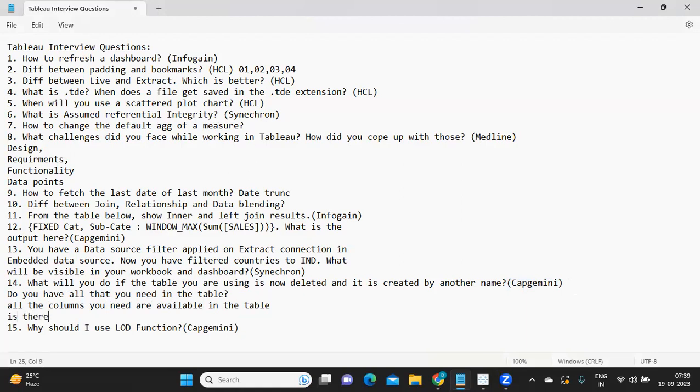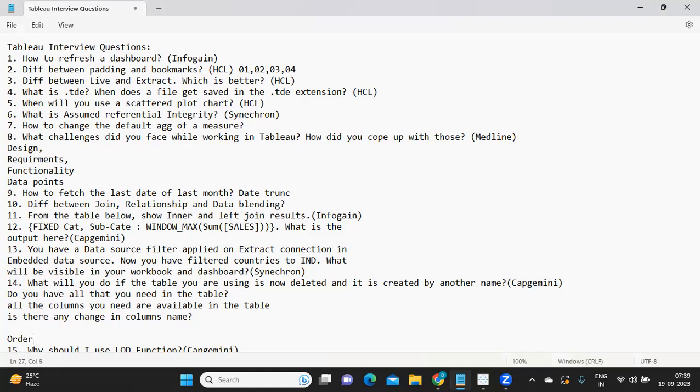Is there any change in column names that you need to identify? If there is any change in the column names, then Tableau will not recognize that. Example, order ID is there. Instead of order ID, they have renamed it as order number. Now Tableau will not know that order ID is order number. We have to go and tell.